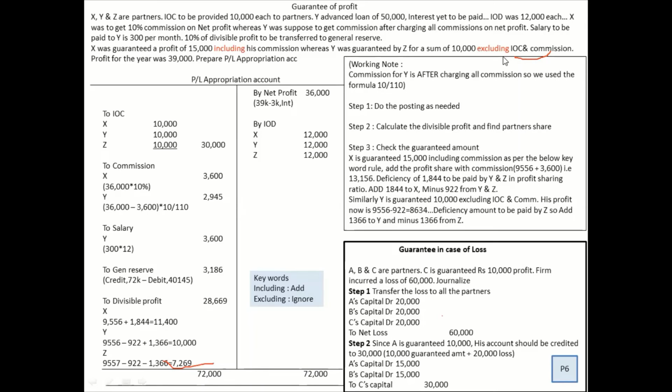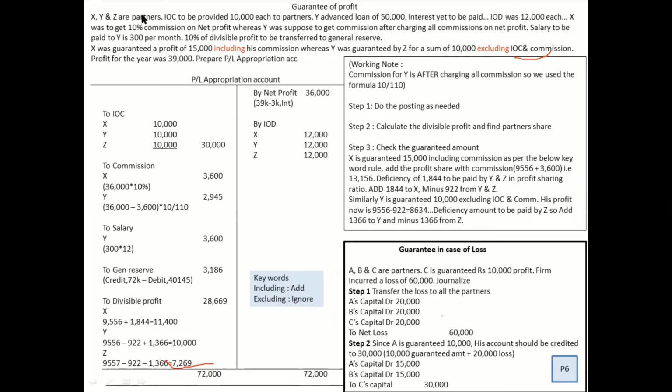Now, talking about guarantee, there are two important keywords to understand. One word is including and the other is excluding. Including means add, excluding means ignore. Now, how are we going to use these keywords? Let us understand. Now, for guarantee, you will be creating a P&L appropriation account.